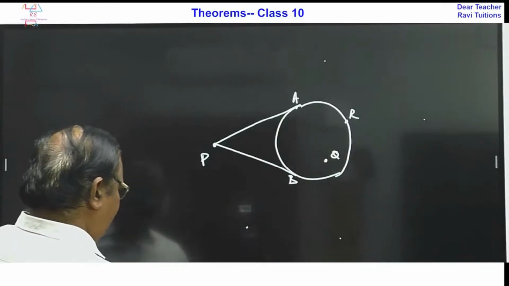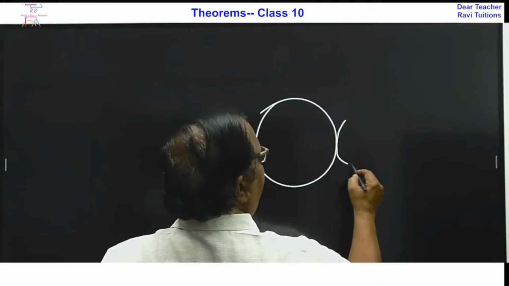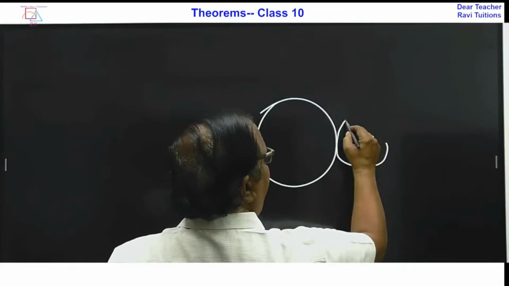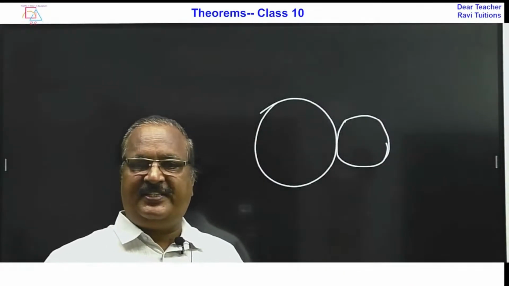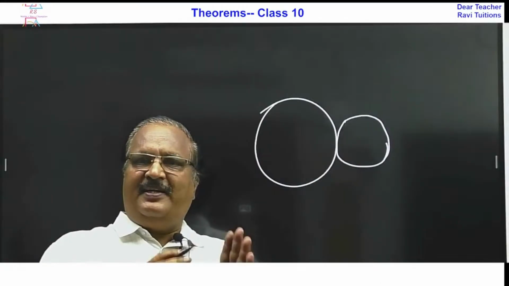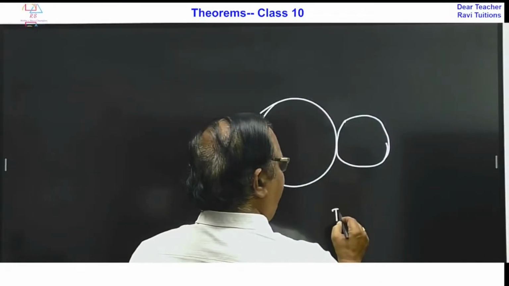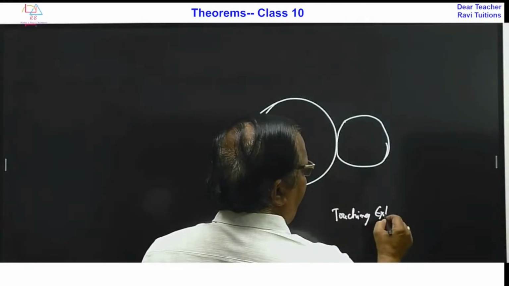So there is one more case. There are two circles touching each other. We say that these are touching circles, touching externally. Okay, touching means only at one point, touching externally.